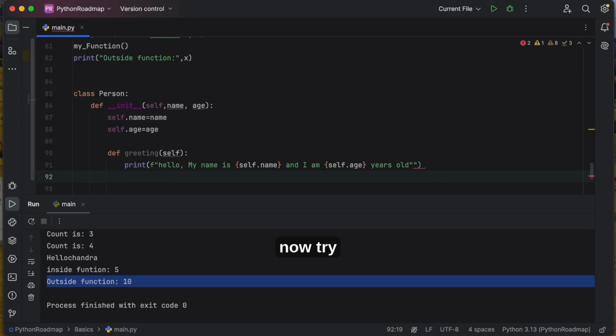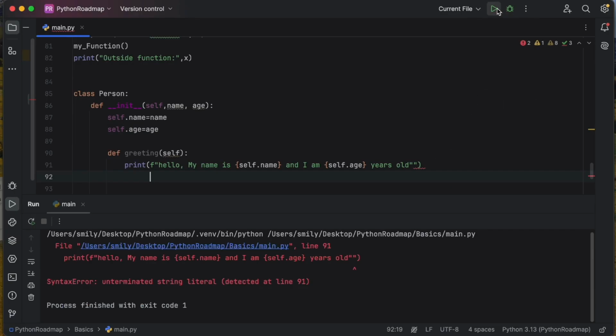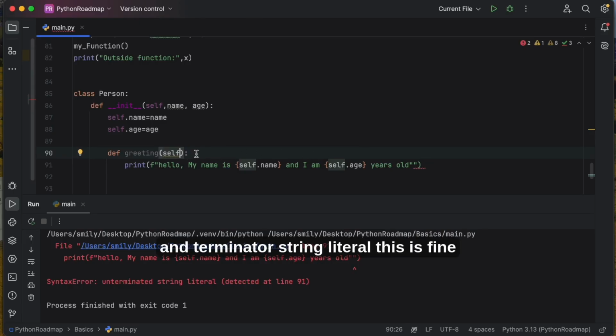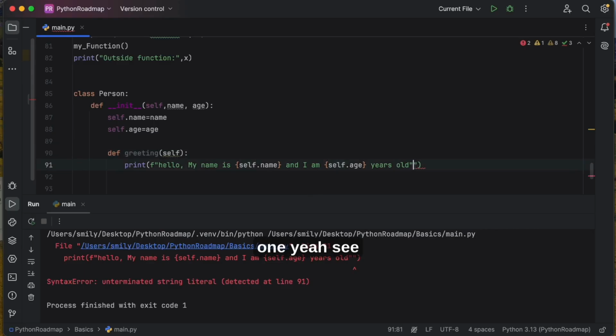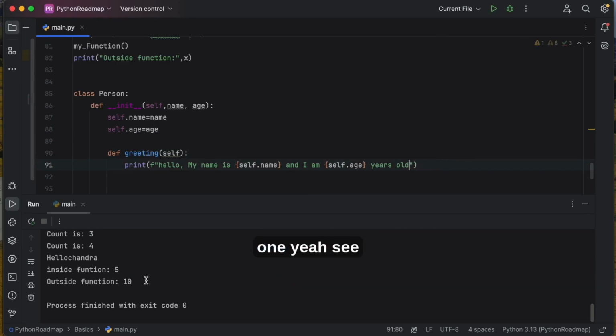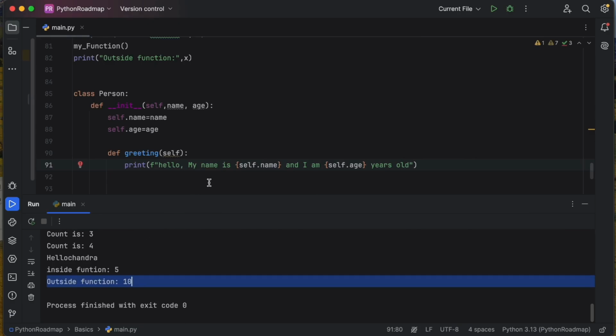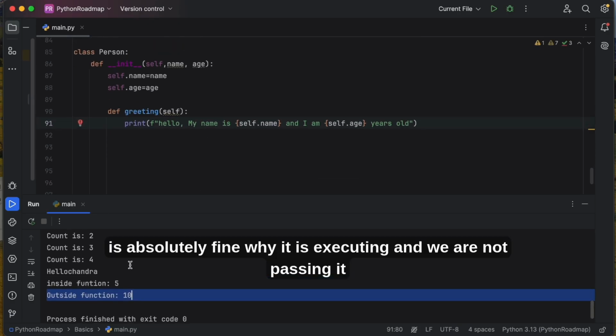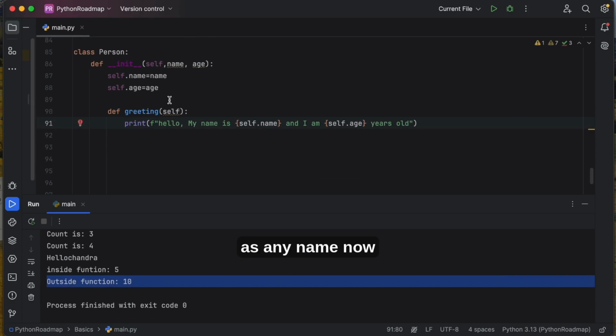Now try to execute this one. Syntax error, unterminated string literal, line 91. Okay, we see that. Unterminated string literal, this is fine. This one, yeah, see, this is absolutely fine. Why is it executing when we are not passing it any name?